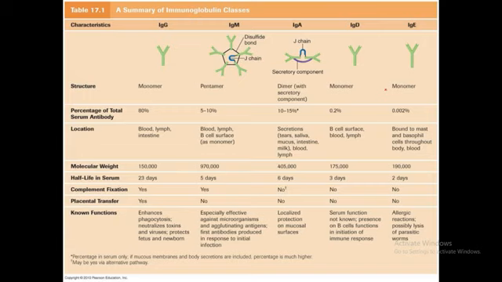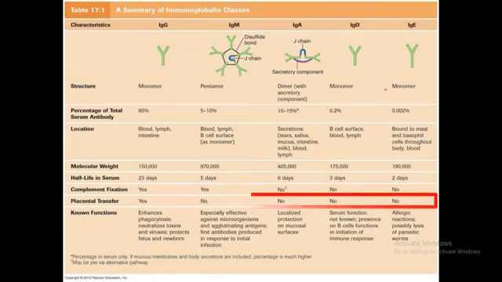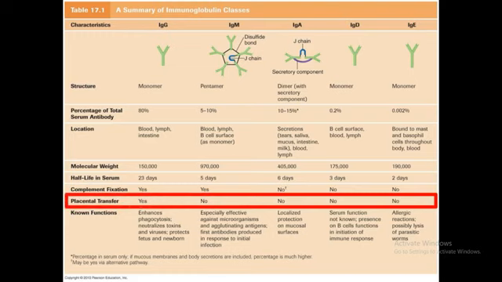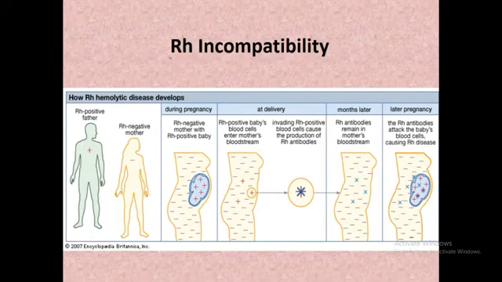Now this table represents the characteristic features of different types of immunoglobulins. But the most important thing we have to remember is that IgG can cross the placenta and IgM cannot cross the placenta. RH antibodies are IgG type and ABO antibodies are IgM type. So in this condition, these RH antibodies, which are IgG type, can cross the placenta and produce the RH incompatibility reactions. So that is the RH incompatibility.